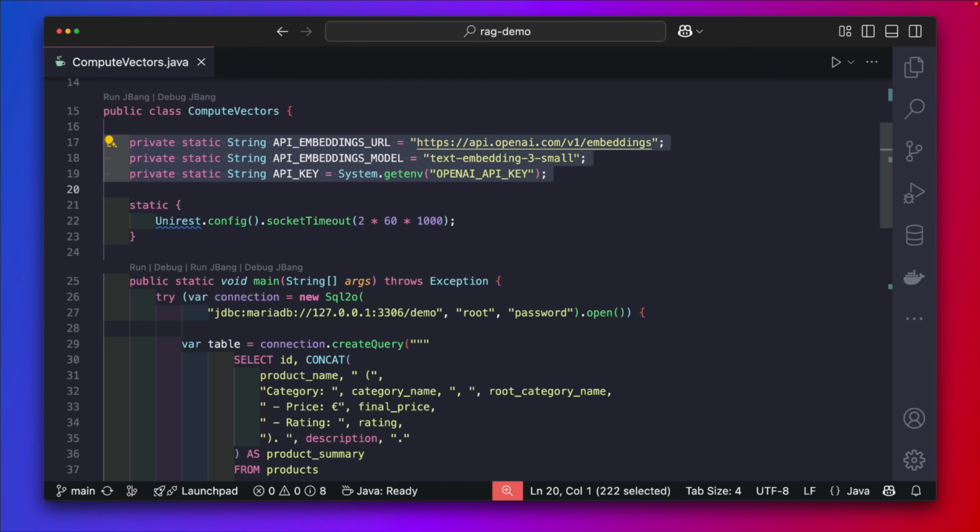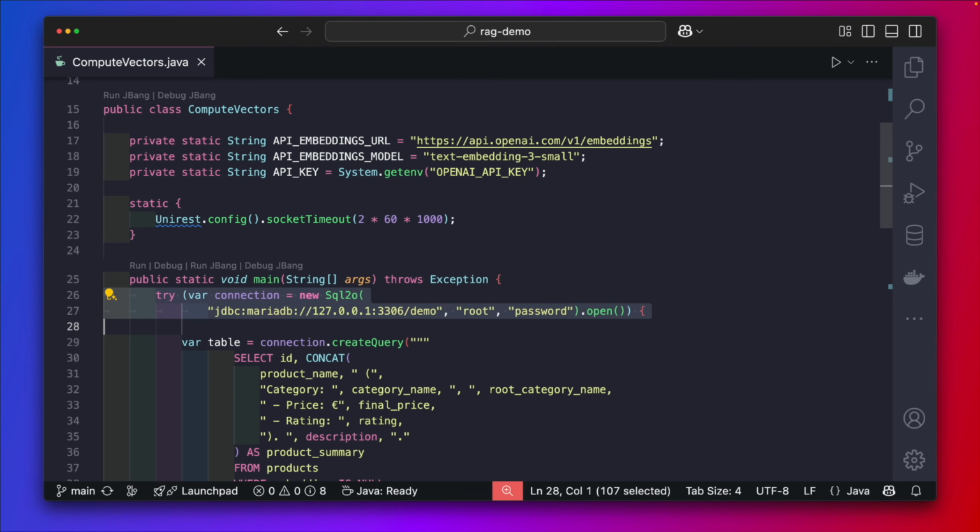Then when we consume this REST service, we have to send which embedding model we want to use because there are several. So we are going to use text-embedding-3-small. Also, we read the API key that I generated online on the OpenAI API website. I defined that somewhere in my operating system as an environment variable, and I'm just reading it here, so I can use it in my program because I have to send that when I consume the REST service, obviously.